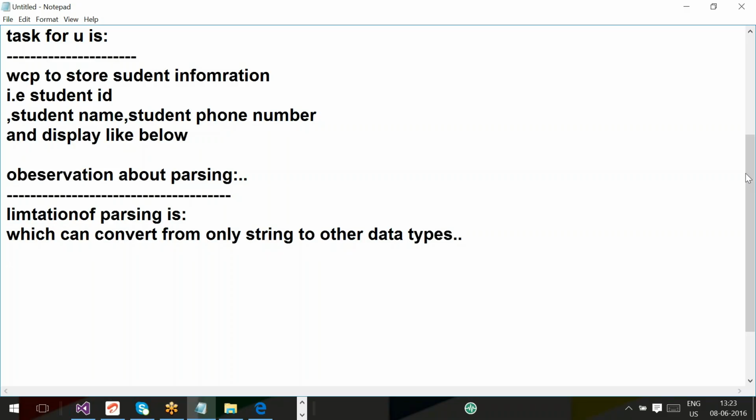Then immediately you should get a question: why is parsing converting from string to other data types?